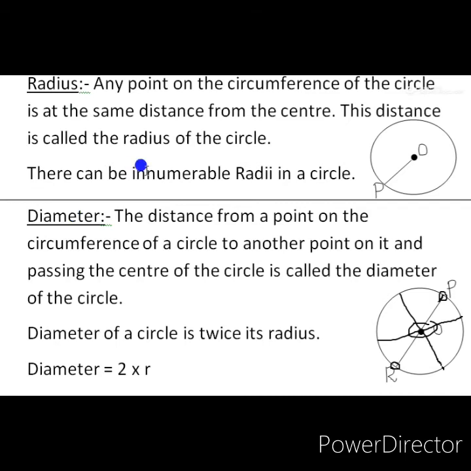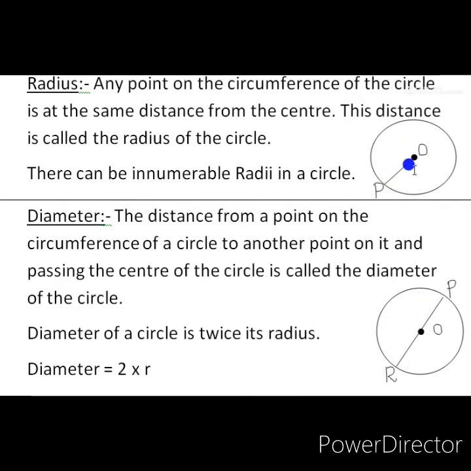Here we know that radius is half of the length of the diameter, but diameter is double the radius. That means if you take a line segment from one end to the other end through the middle of the circle, that is diameter. From this picture also we know that diameter is double the radius and radius is half of diameter.